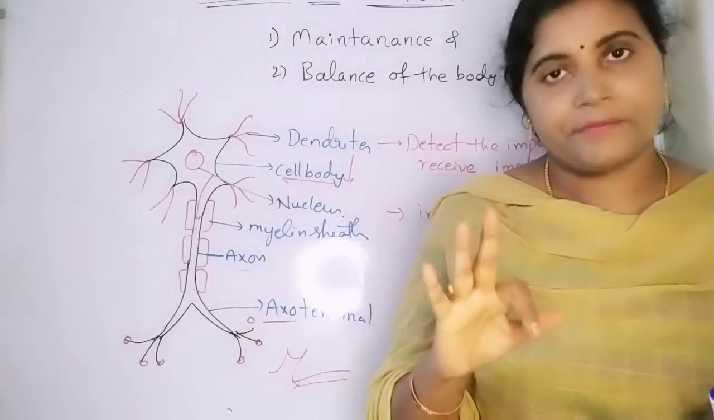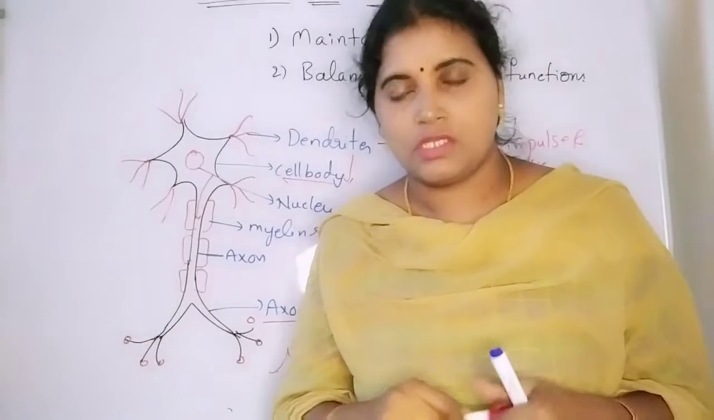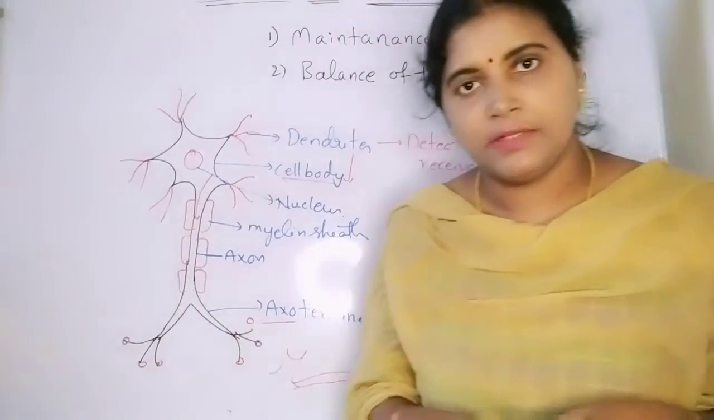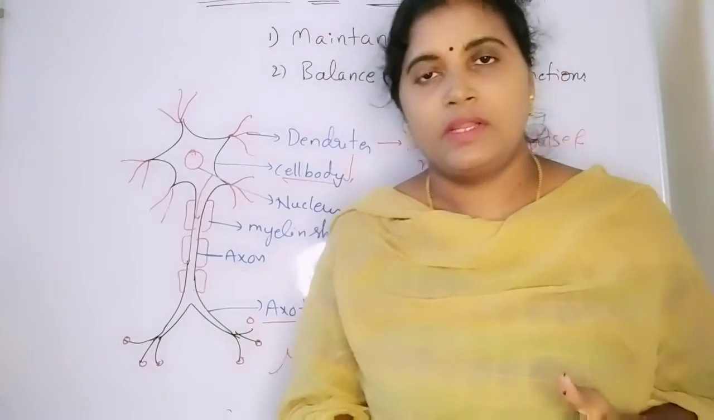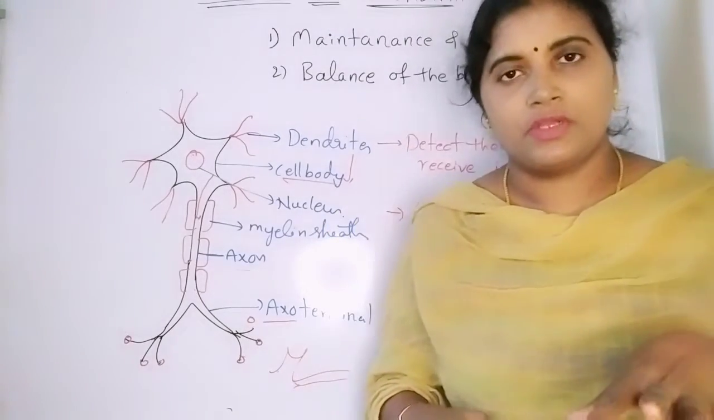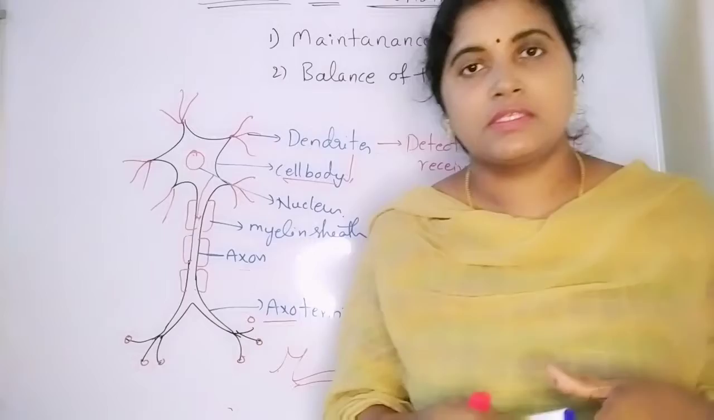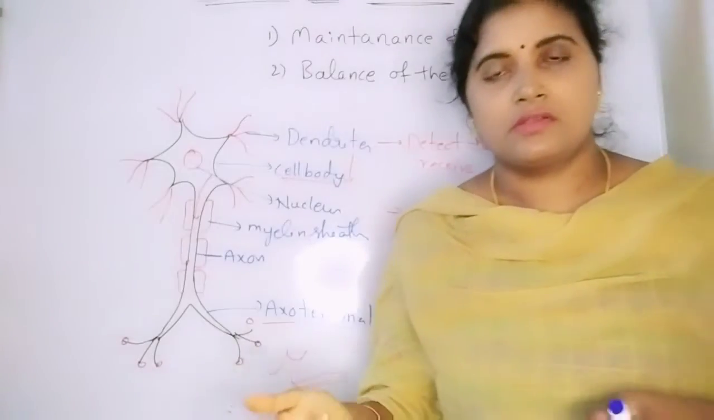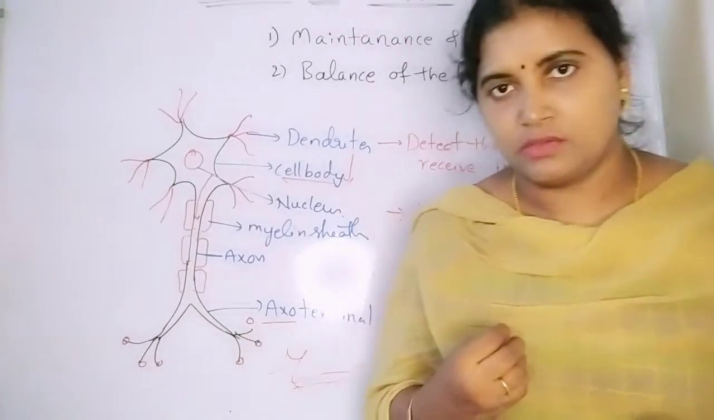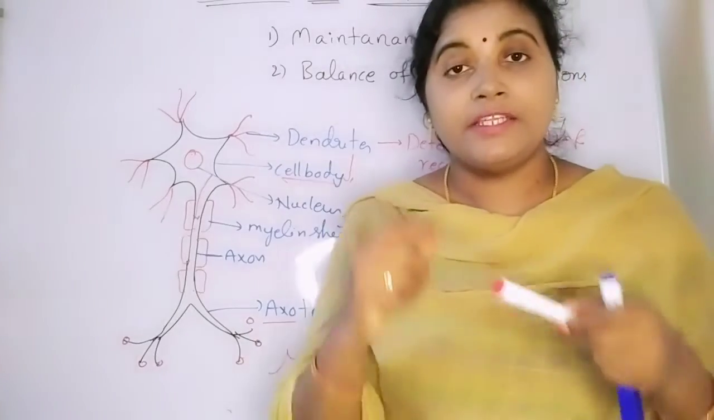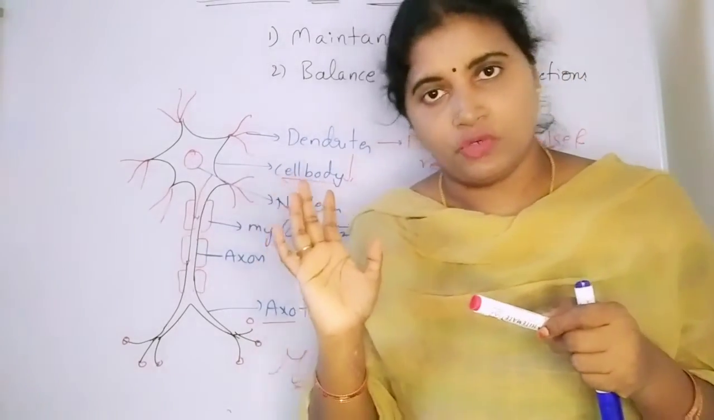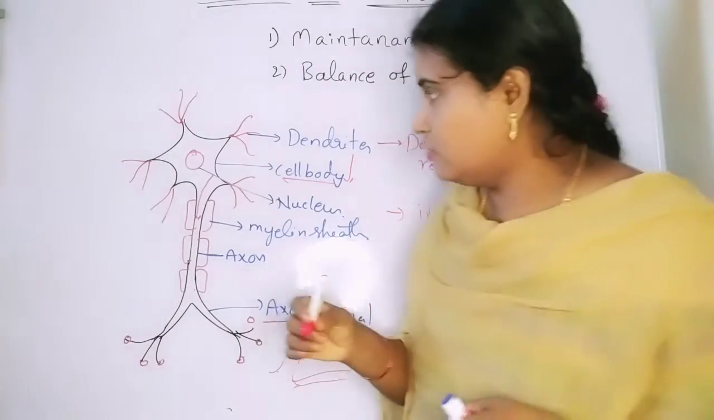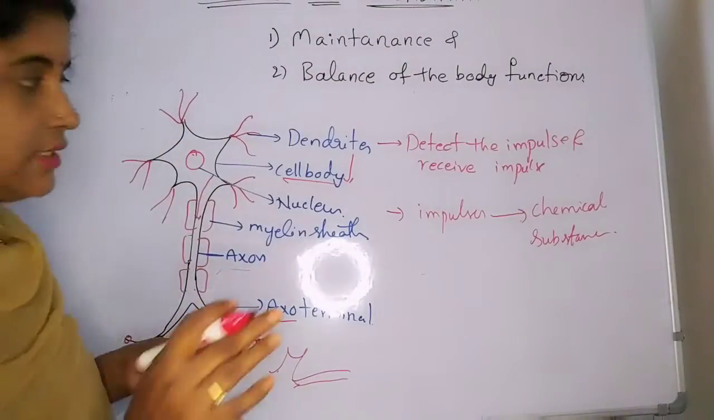How many types of neurons are present in the body? There are three types of neurons. One is sensory neurons, another one is the motor neurons. Sensory neurons are also known as afferent neurons, and at the same time motor neurons are known as efferent neurons. In between the afferent and efferent there are associated neurons. So note down that point also. Here neurons are three types.